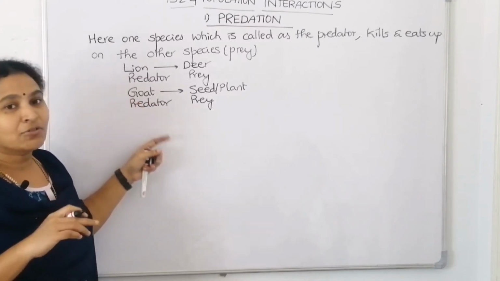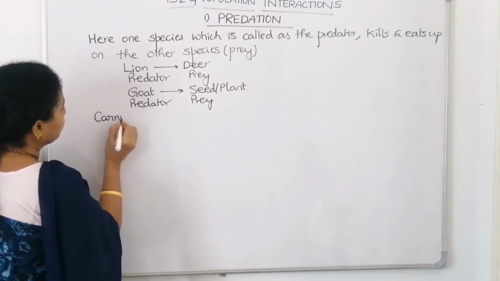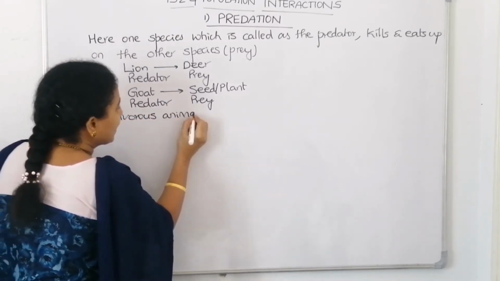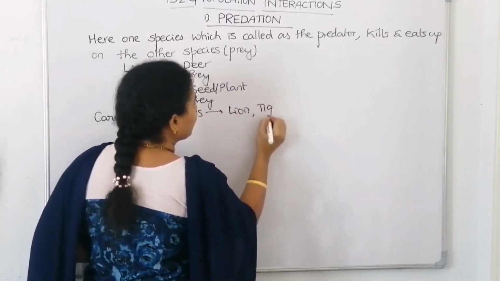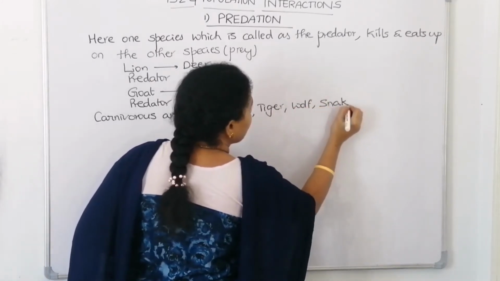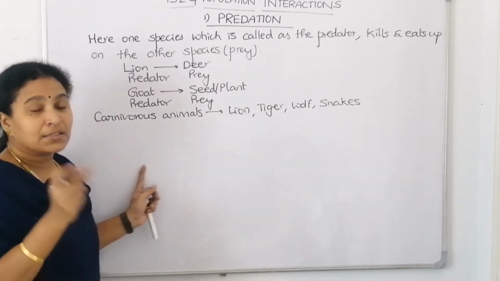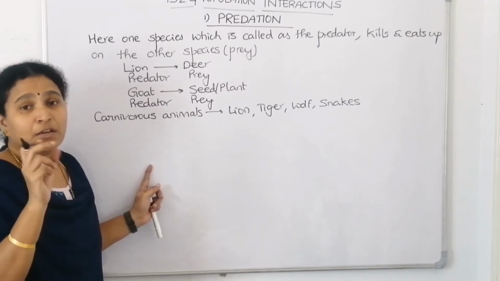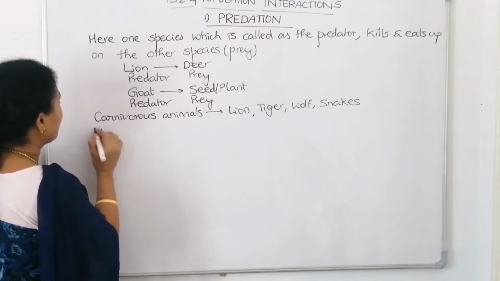If we have to list down examples of carnivorous animals which act as predators, what comes into our mind is lion, tiger, wolf, snake, all these things, right? Now, when it comes to insectivorous plants, there are certain plants which feed on insects. They need nitrogen. They grow in nitrogen deficient soils. They are also killing the insects. So, let us take the insectivorous plants also under predation.